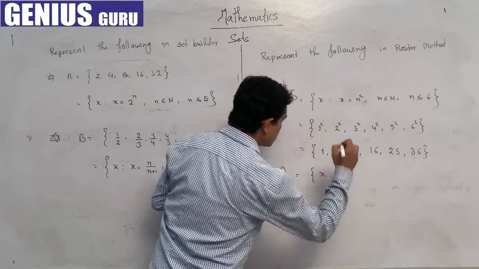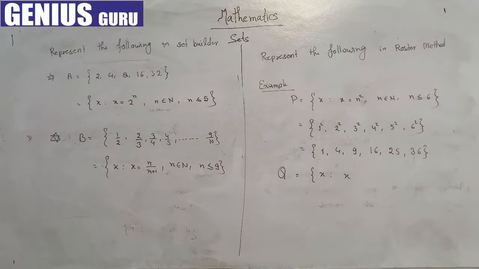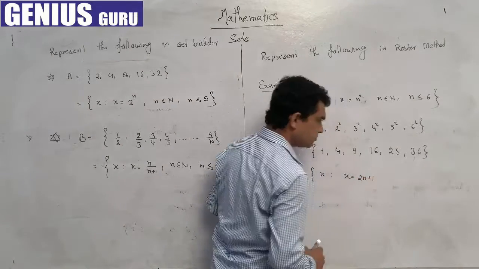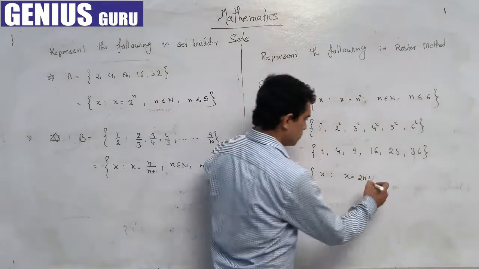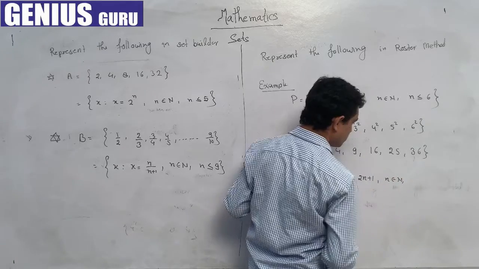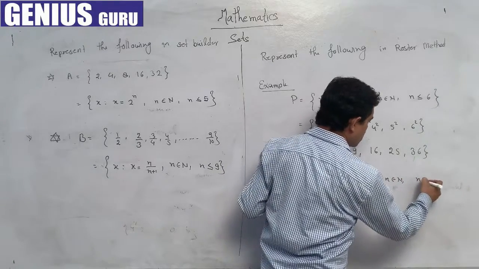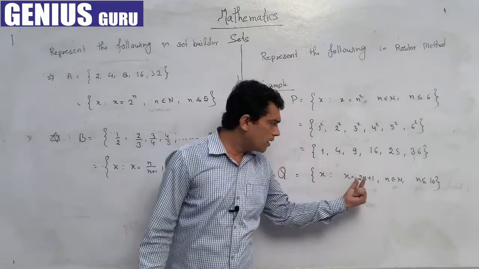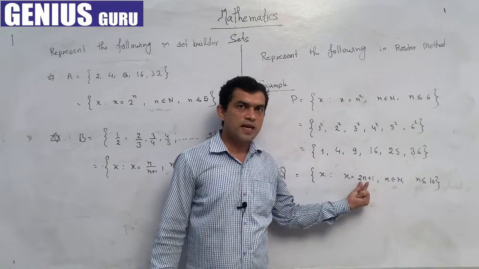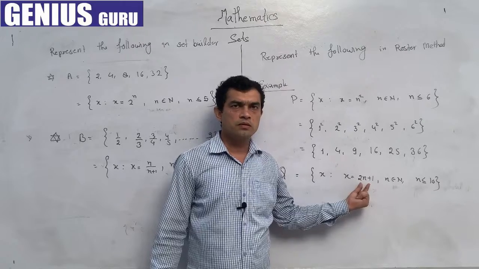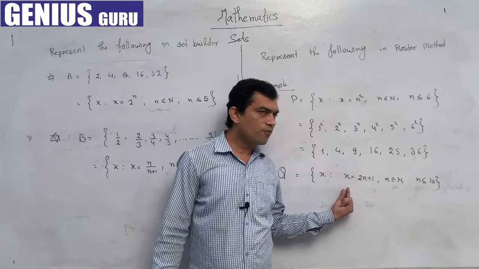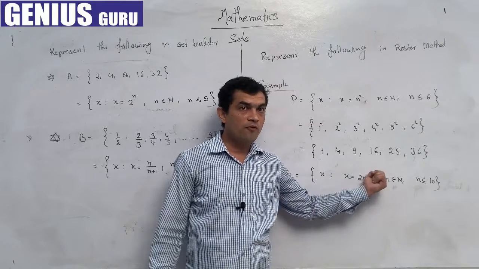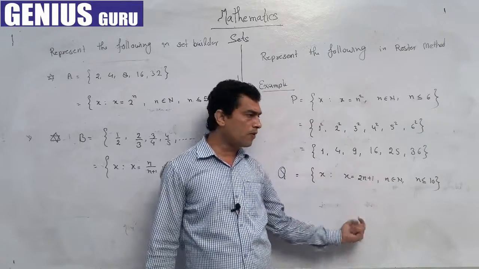x such that x = 2n + 1, where n belongs to the natural numbers and n is less than or equal to 10. Means we have to write down all elements which satisfy this condition 2n + 1, where n is a natural number from 1 to 10. So what we have to do here is put the value of n one by one, 1 to 10, and write all the values here.